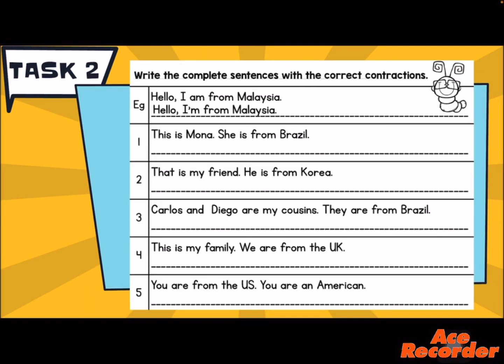Your second task is you're going to write complete sentences with the correct contractions. The example is already given over here. Hello, I am from Malaysia. So when you write that, you have to write hello and make the I am into a contraction. I'm from Malaysia. You have to do the 5 questions. You don't need to copy the example, it's just for you to learn from. So you copy question 1 until question 5, and then make them into contractions. For the first question, you have to make this word into a contraction. She is. So what does the contraction become?